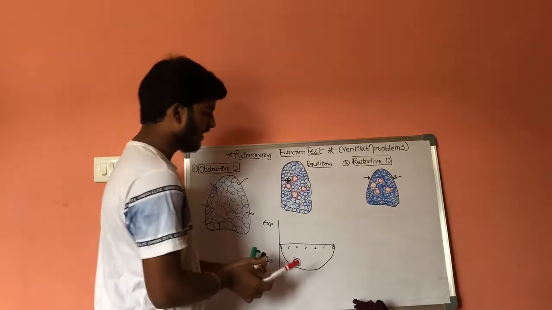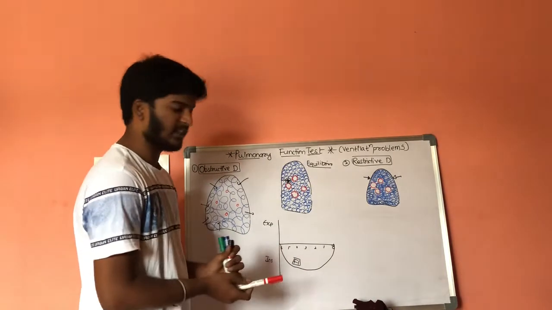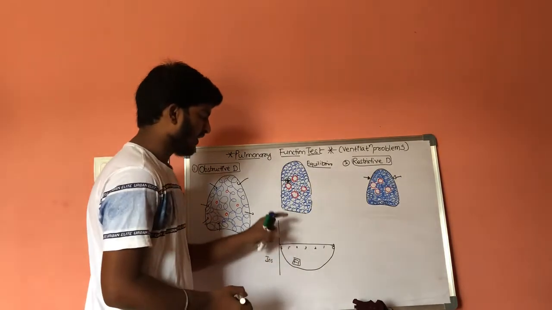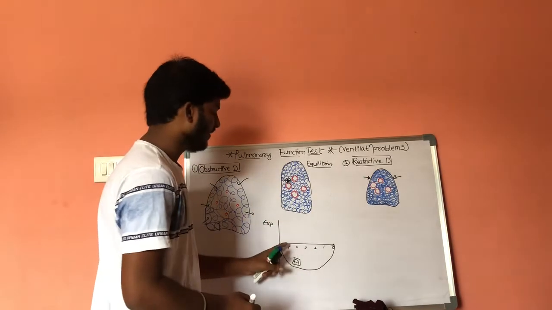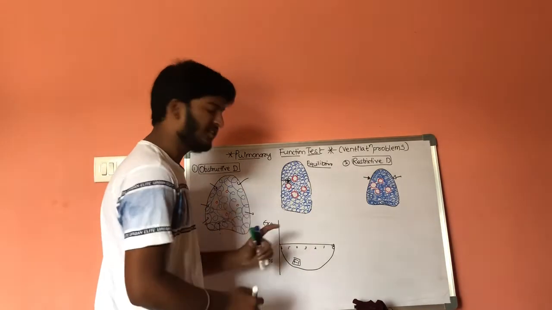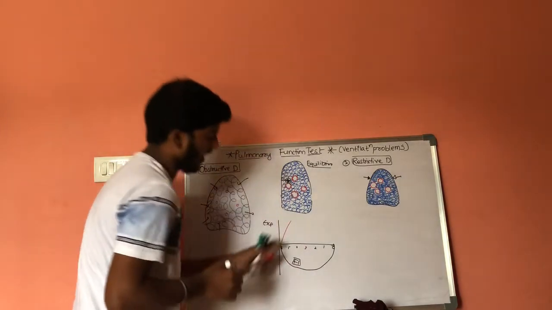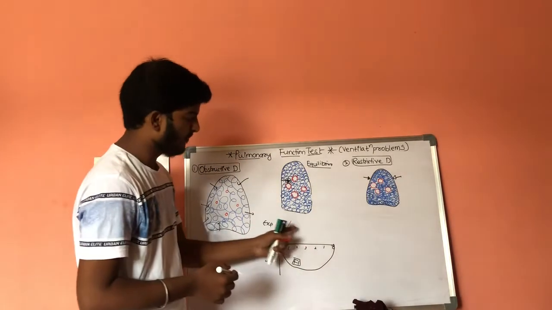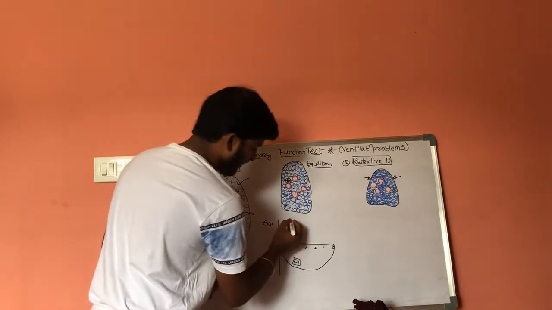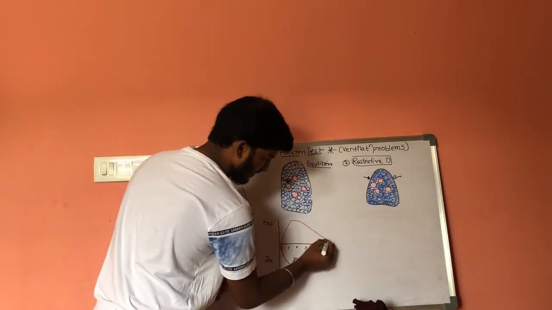Now the person cannot undergo forceful expiration, but the air which is expelled out during initial time will be high. This is high, and as the time is gradually increased, this curve will go like this.